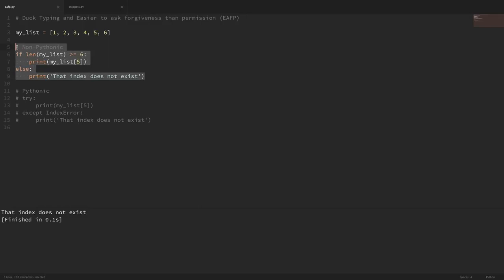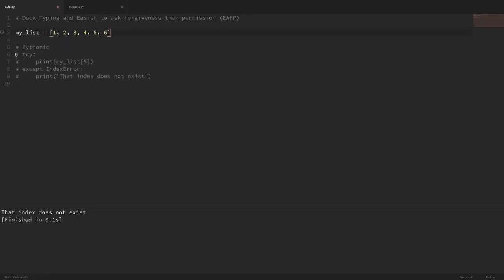Now, let's just try to do this. So if we just try to print this index, and then just catch the exception, IndexError, if it's an index error, and print that that index doesn't exist. So now if I run this, you can see that we printed out the index of that list, but if we were to take this 6 out of here and try to run it, then we just throw this index error and print that the index does not exist. So again, this goes back to that concept.